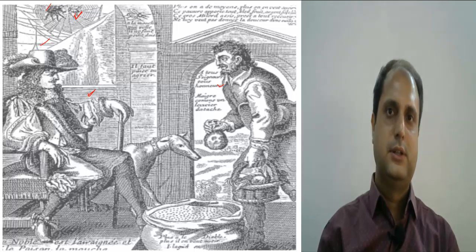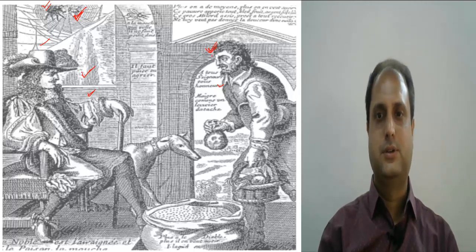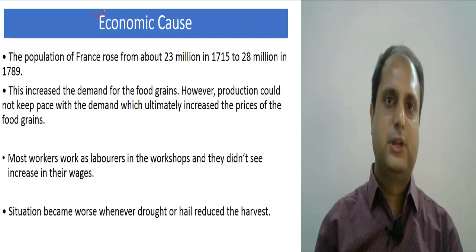The same situation is explained here, how a spider is going to eat a house fly. And you can see the same type of image, a landowner looking over the common people. These common people belong to the third estate. So now we will discuss the economic cause.